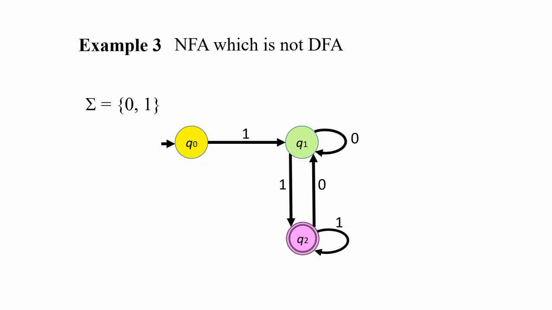Why? Because from Q0, there is no edge going out with label 0. So here we have an edge with label 1, but there is no edge with label 0. So in other words, delta of Q0 and 0 is the empty set.